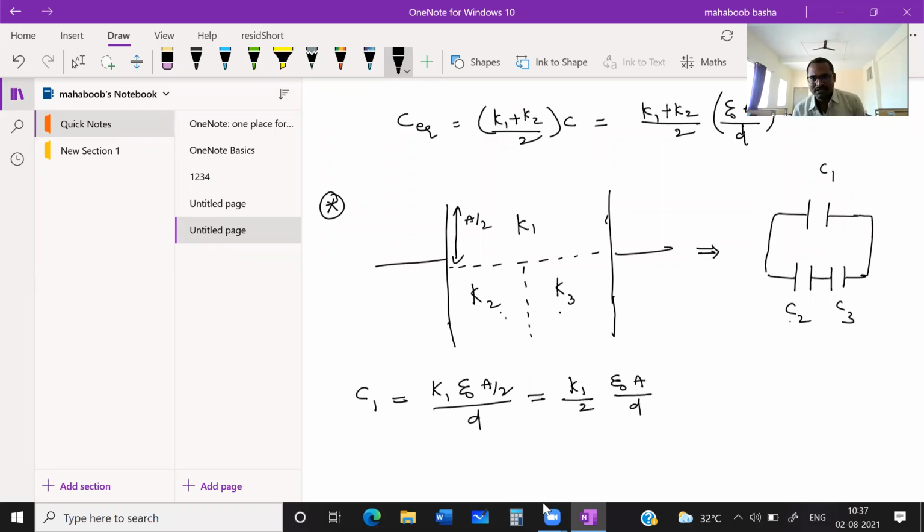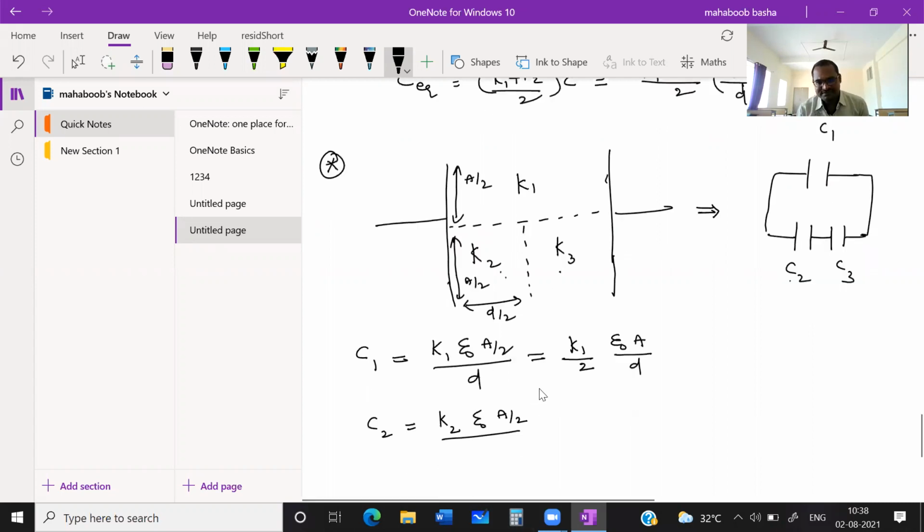C1 we got. Now coming to C2 and C3, see this area is A by 2, whereas this distance is D by 2. The same thing happened here also. Means C2 will become K2 times epsilon naught A by 2 divided by D by 2.